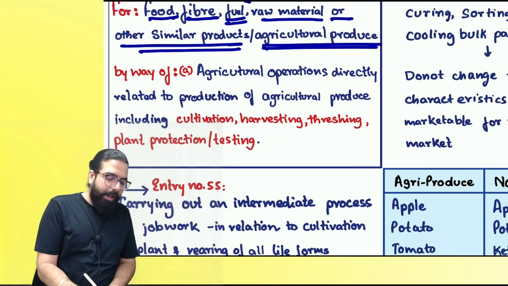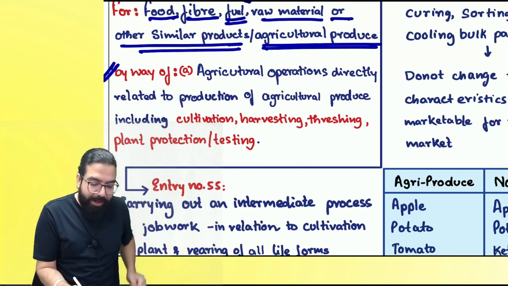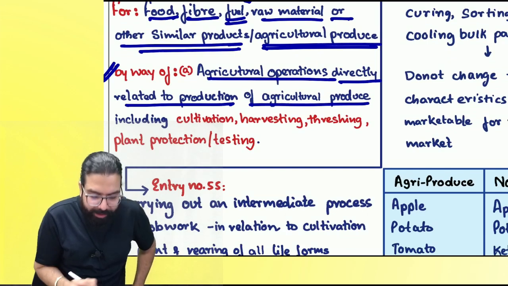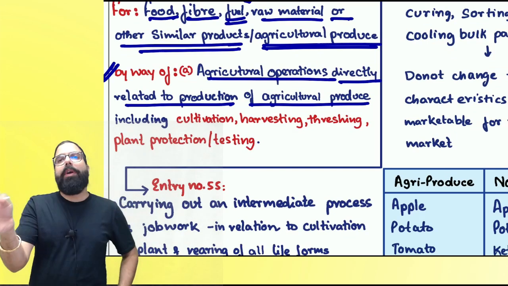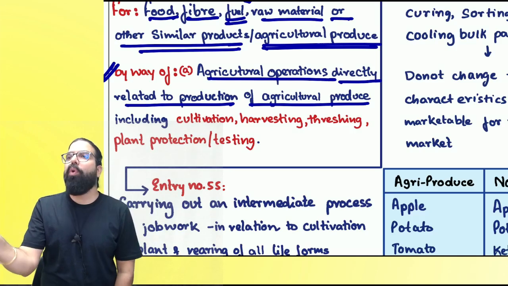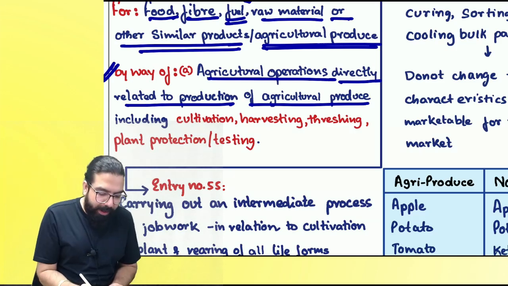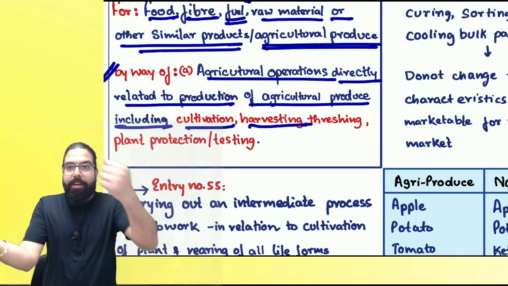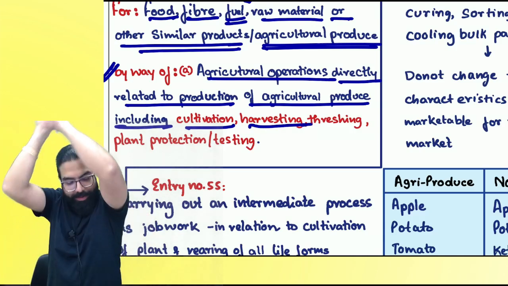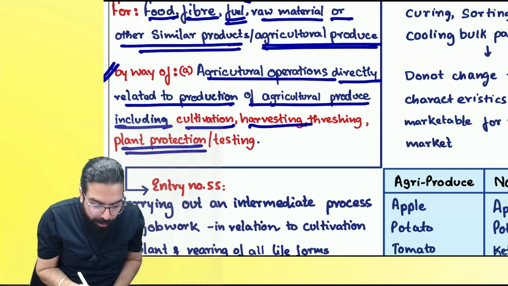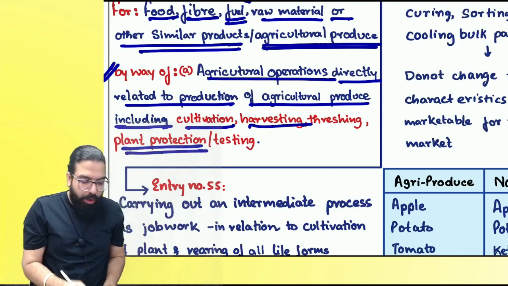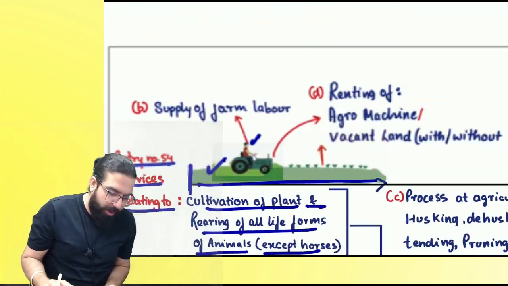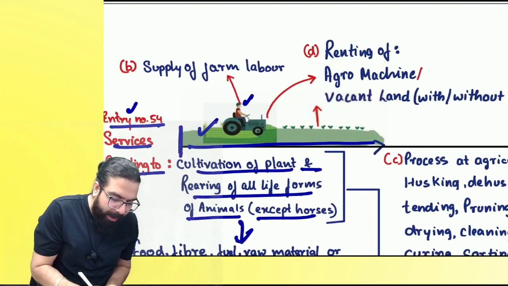Then they are telling, if services are taken by way of agricultural operation directly relating to production of agricultural produce, to produce agricultural produce, if you take any services which include cultivation related services, harvesting related services, threshing related services, plant protection related services, testing related services, it shall be exempt. A point done over here. Then we have entry 54 B point.